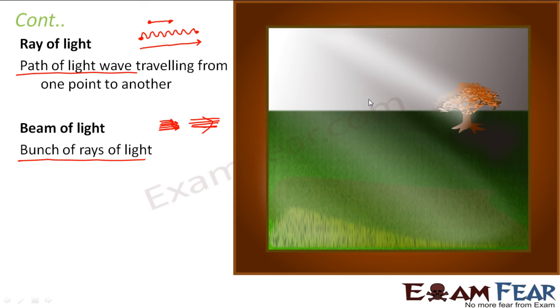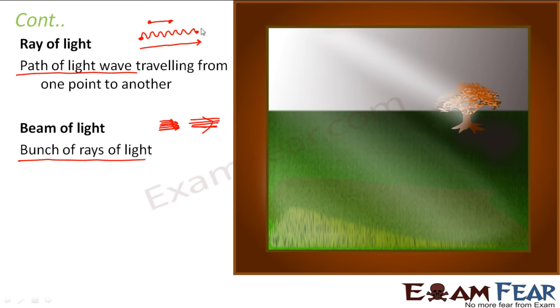So now you'll see that as we go ahead with the lesson, most of the time I'll be saying that, okay, a ray of light is incident on a surface, or a ray of light is falling on this boundary. So when I say a ray of light, I'll often draw a straight line. That doesn't mean that light wave has now become straight, because you have seen in the lesson on electromagnetic waves that wave means the wavy thing, which I have shown here.